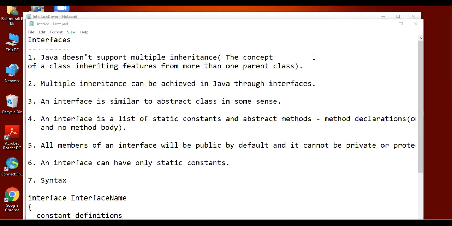What is an abstract class? A class which contains at least one abstract method. Could someone say what is an abstract class? Respond, please.